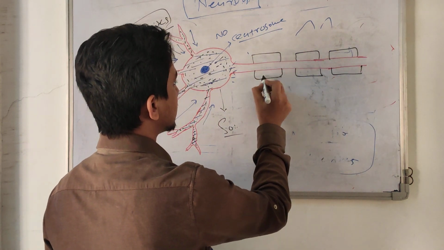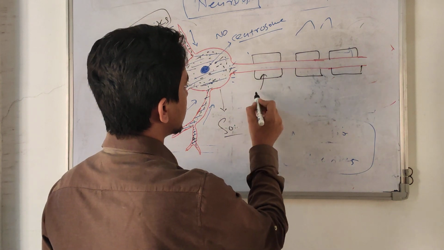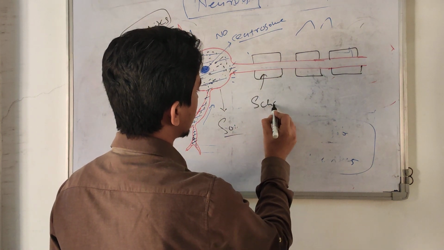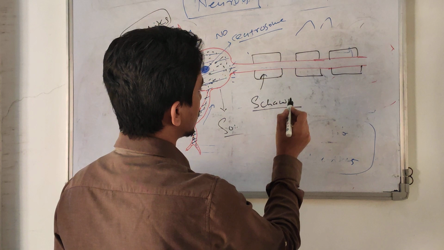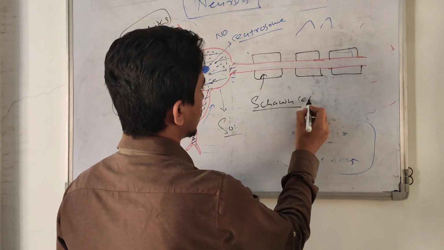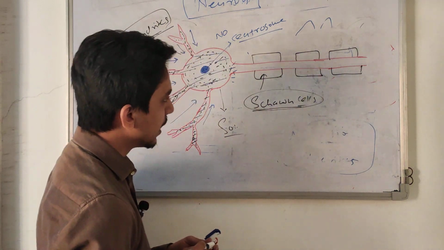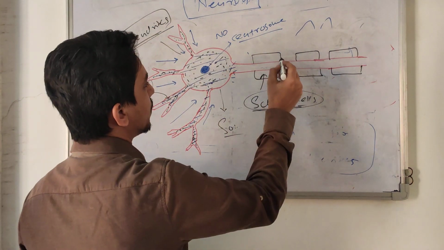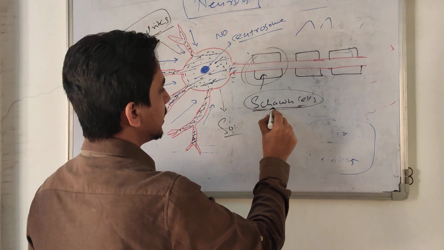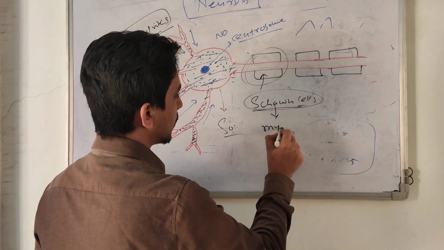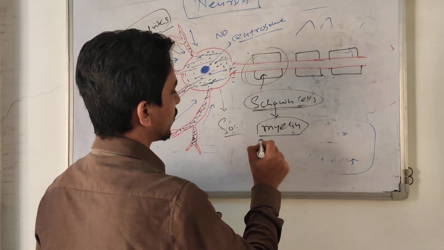This type of cell is called a Schwann cell. It is a neuroglial cell, and this is called myelination. They produce myelin. It's a fat, not a protein.